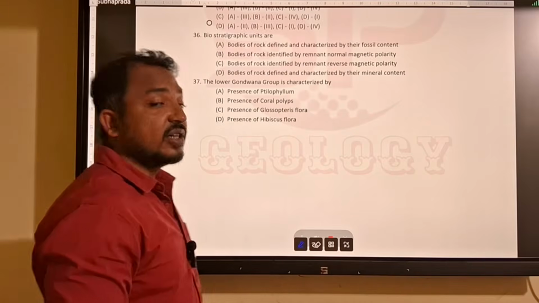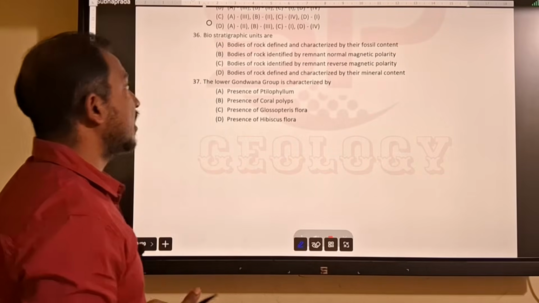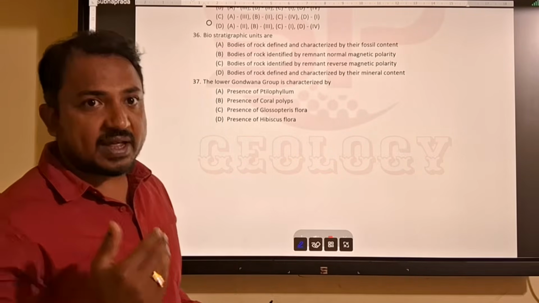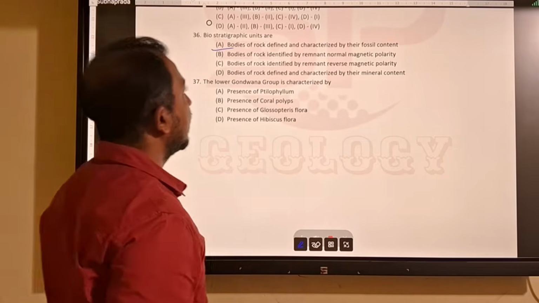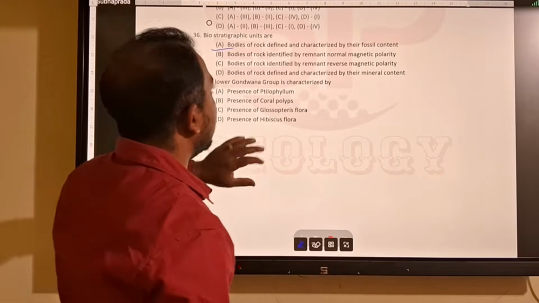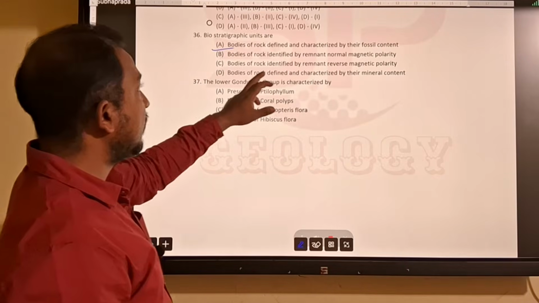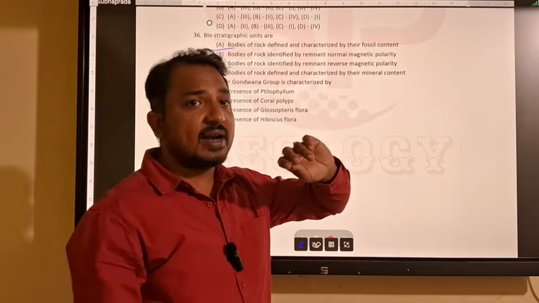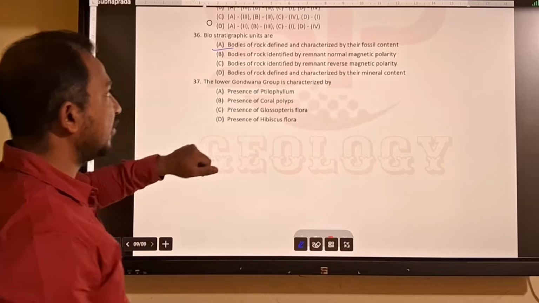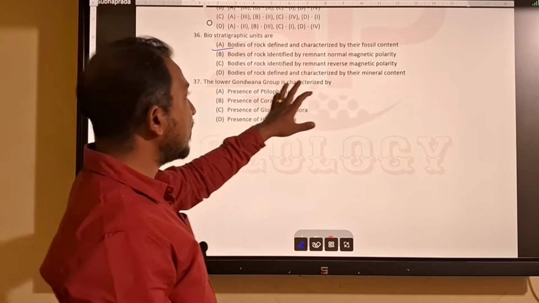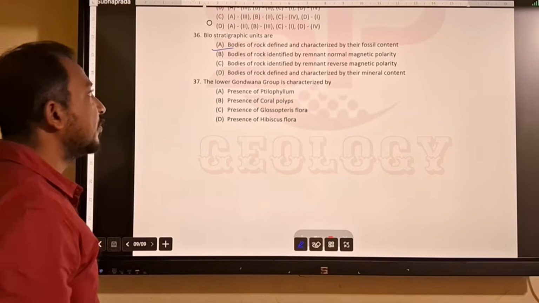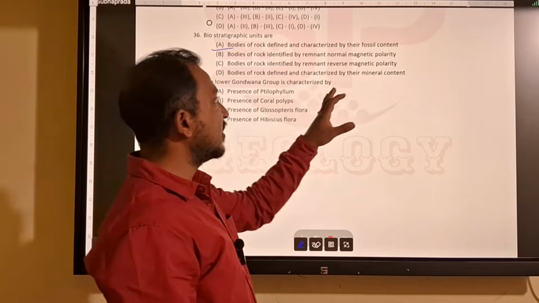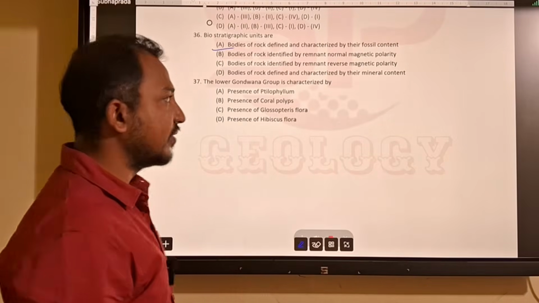The next question, biostratigraphic units. We already discussed the biostratigraphic unit. It is characterized on the basis of its fossil content. So bodies of rock defined by their fossil content, option A will be correct. Then bodies of rock identified by the remnant of normal magnetic polarity, that is magnetostratigraphy. Then bodies of rock identified by remnant of reverse magnetic polarity, that is also magnetostratigraphy. Then bodies of rock defined by the characteristics of their mineral content will be a lithostratigraphic unit.